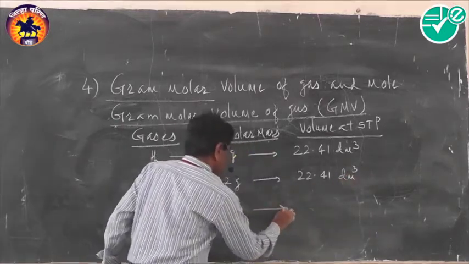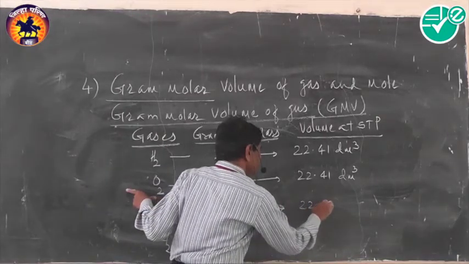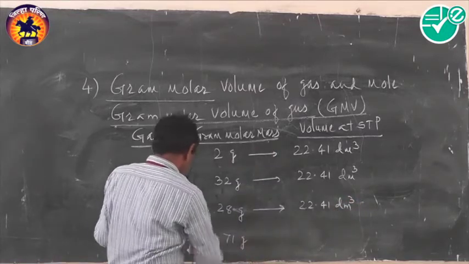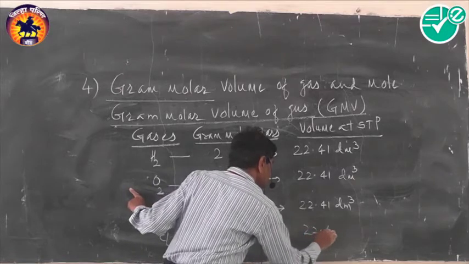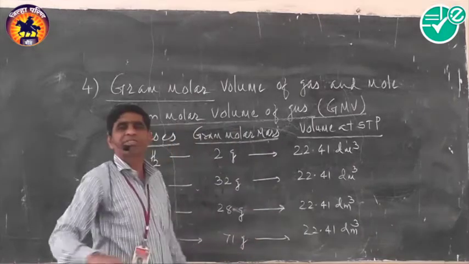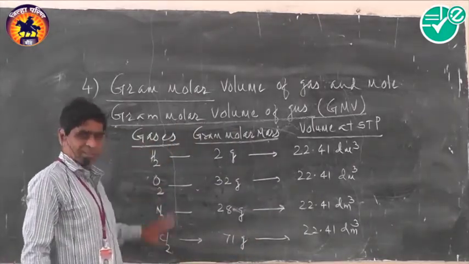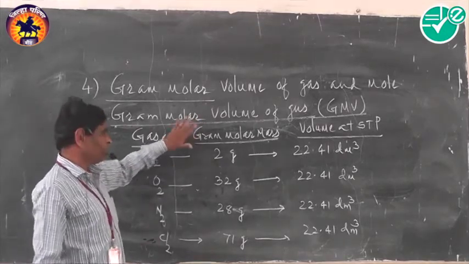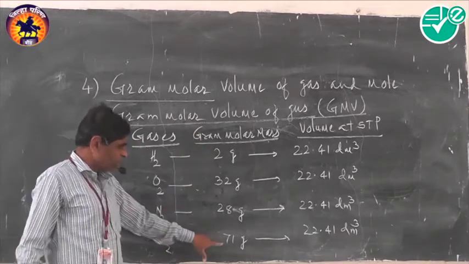The volume occupied by 28 gram nitrogen is also equal to 22.41 decimeter cube, whereas the volume occupied by 71 gram chlorine is also equal to 22.41 decimeter cube at STP. It means at the same temperature and pressure, remember, these are different gases, but they have the same mole.